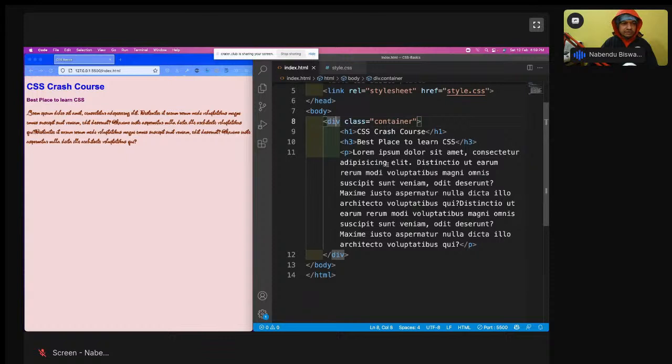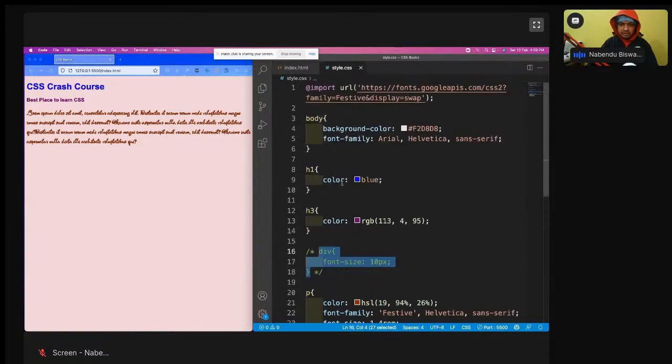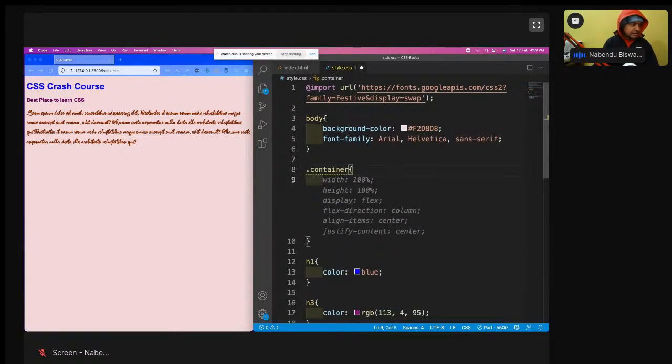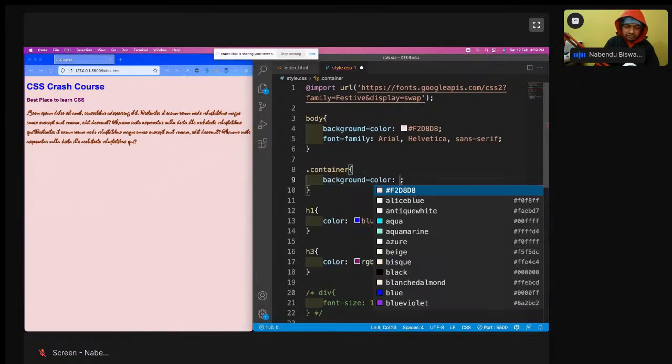Okay, so class equal to container I have given, and it is not like only a div can have it. I can give a class here also, and here also. So div container I have given. Let me come here and then I'll give dot container, and I'll give it maybe a background color of light blue.